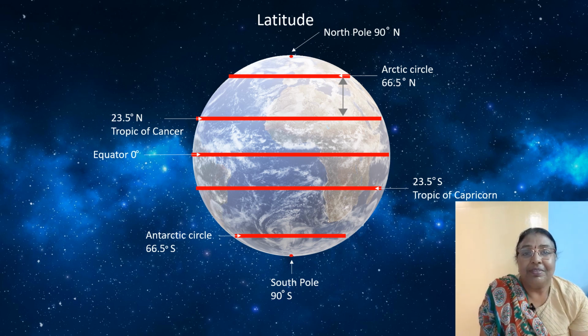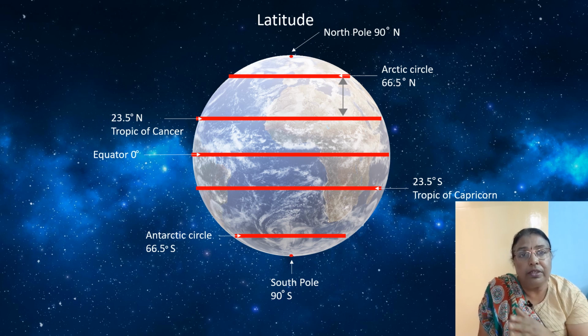Hello. In this video, we learn what are latitudes and what are longitudes. On the globe and on the map, there are imaginary lines drawn. The lines you find horizontally and vertically.